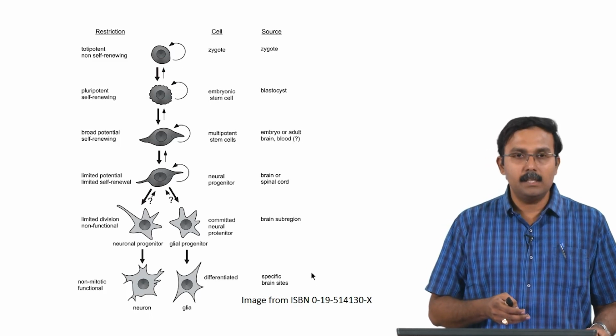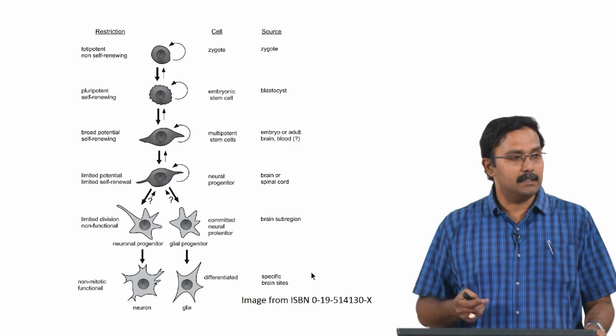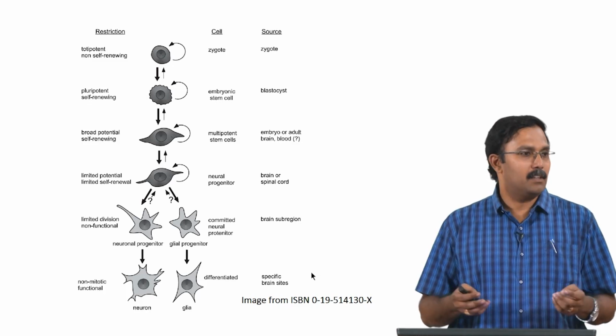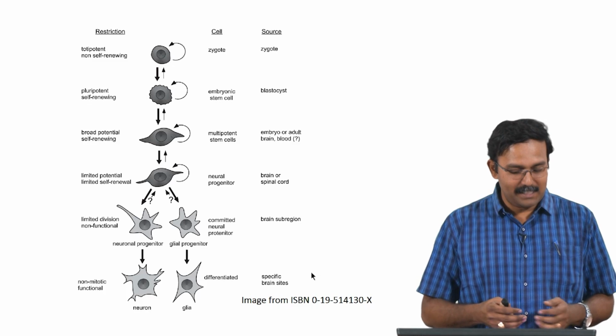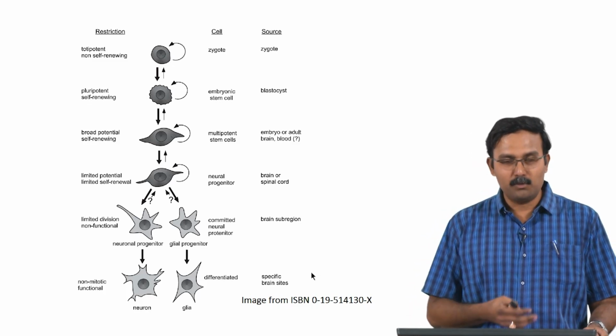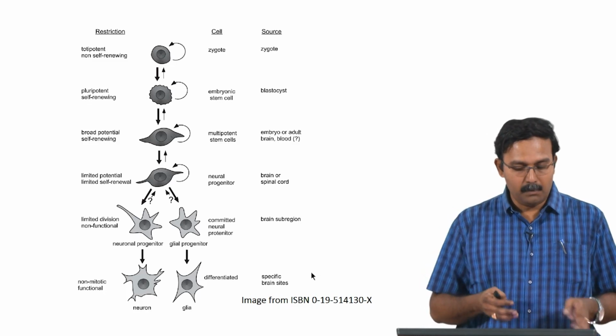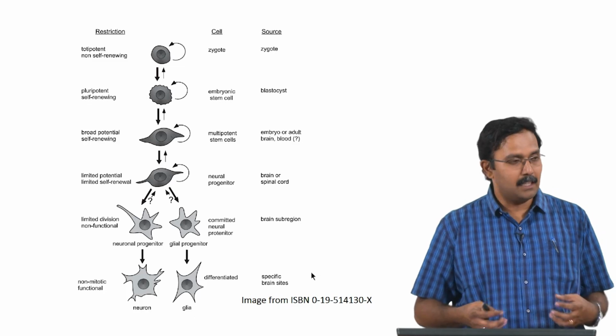What you see here is a totipotent cell which is non self renewing, like a zygote. The zygote does not self renew, right? Then you have the pluripotent stem cells which are self renewing, and embryonic stem cells would be an example of the pluripotent stem cells. So this forms a broad potential self renewing cell.